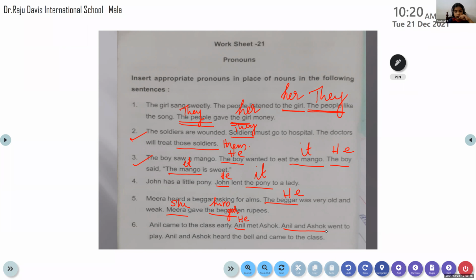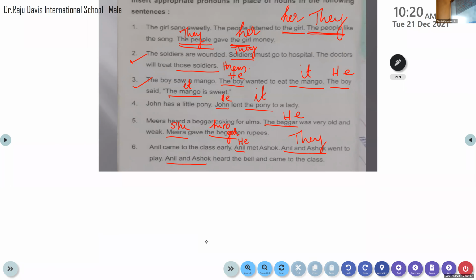No, how come? Both of them are there. Plural it is. Very good, very good. They went, yes, they went to play. Again Anil and Ashok is there. So what we have to do there? They, very good. Why? Because after the full stop it comes, so it is subject. So Anil and Ashok are the subject. They heard the bell and came to the class. Very good. So very good, Aradhya.